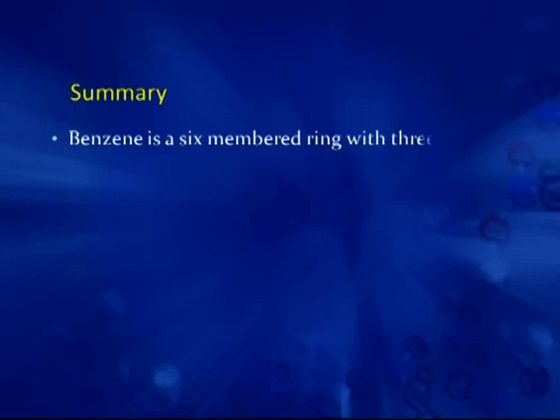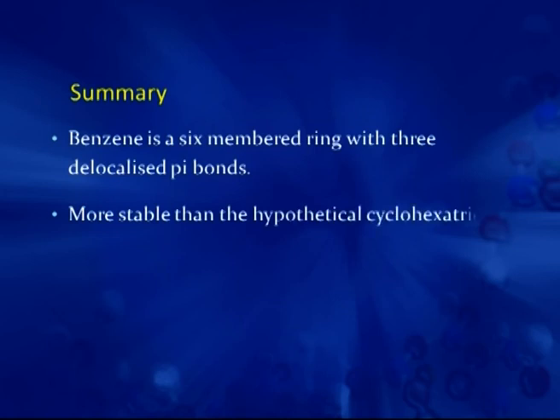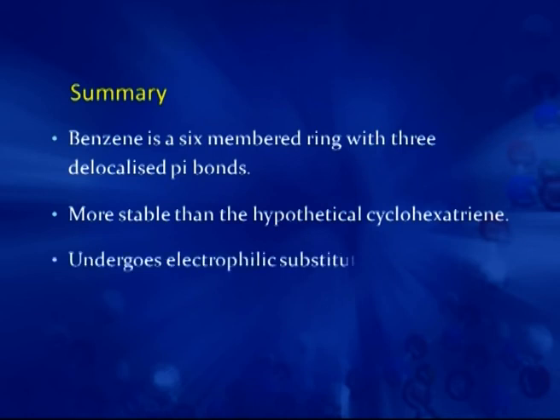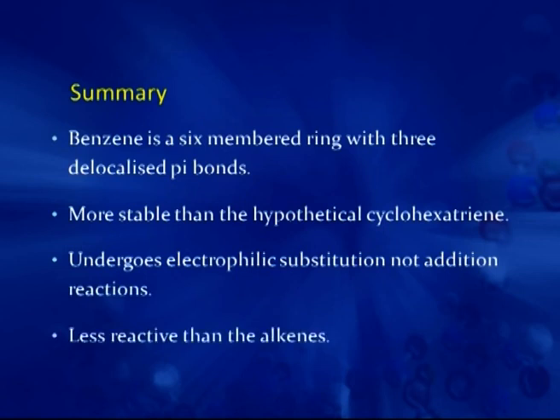Now, we can summarize today's presentation. We have discussed that benzene is a 6-membered ring with 3 delocalized pi bonds. It is more stable than the hypothetical cyclohexatriene, and due to this stability, it undergoes electrophilic substitution, not addition reaction, and it is less reactive than alkenes.